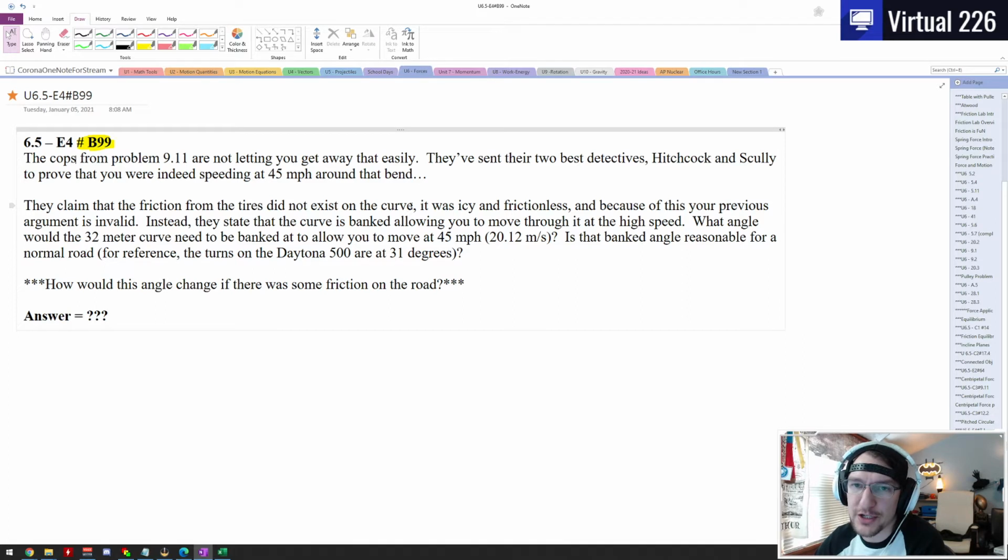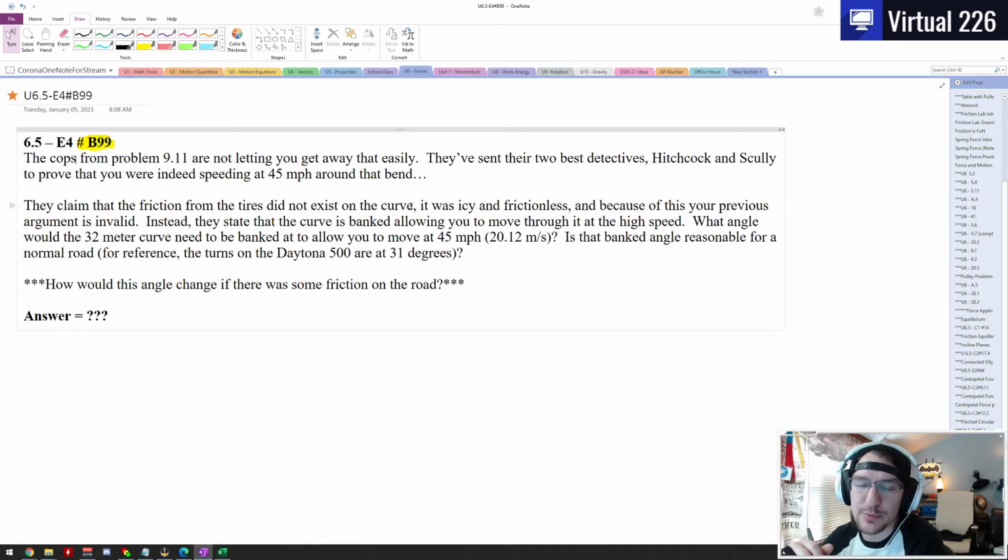There's no friction on this turn. So our entire argument saying that there was friction is now thrown out. What they're then saying is that the only reason you were able to go through the curve is because it was banked, so you were able to move through it at the high speed of 45 miles per hour, or 20.12 meters per second.